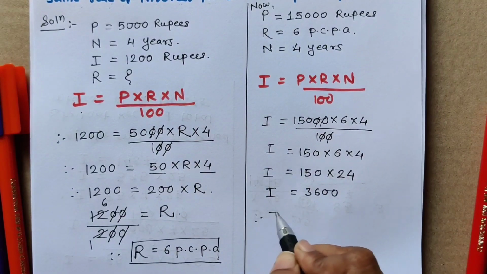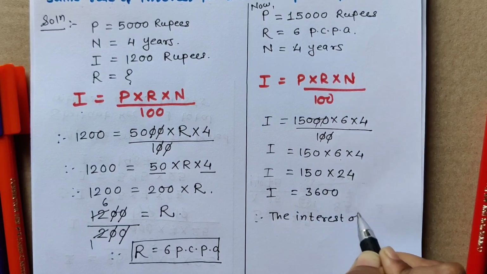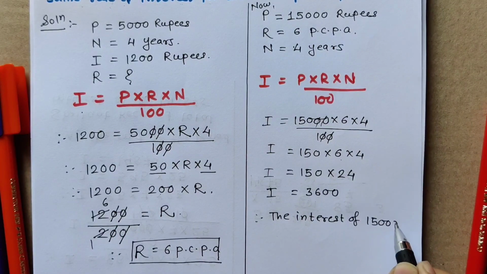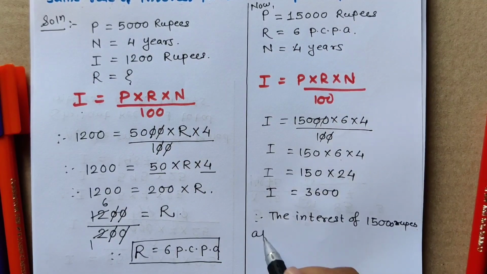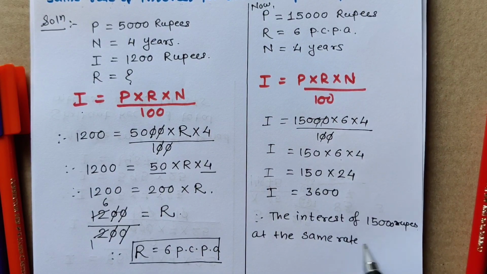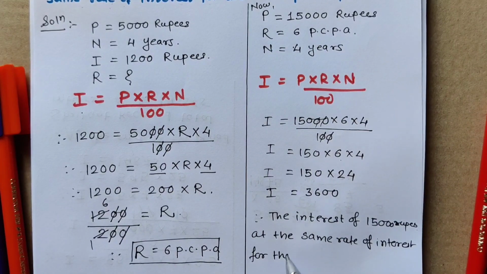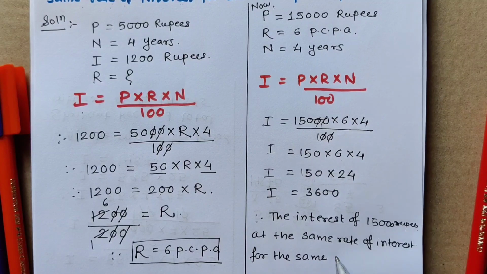Therefore, the interest on 15,000 rupees at the same rate of interest for the same period is rupees 3,600.